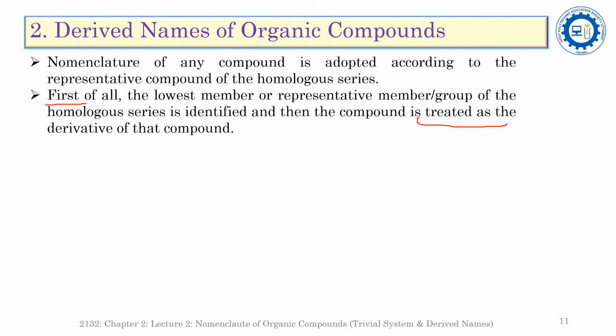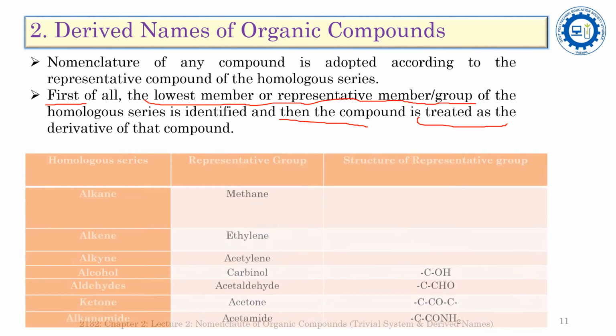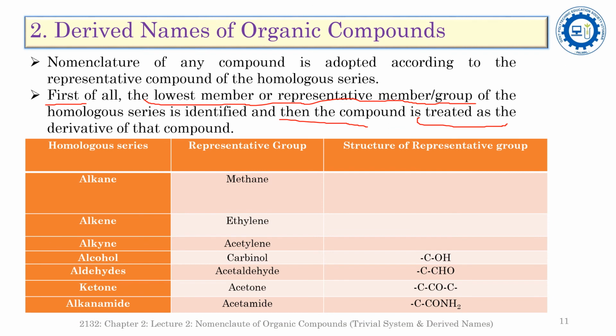First of all, the lowest member of the homologous series is identified, and then the compound is treated as a derivative of that compound. The lowest member means the one to which the functional group is attached.